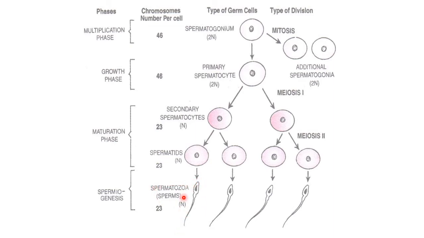This process is called spermiogenesis. After transformation, the sperms are released from the lumen of the seminiferous tubule. That process is called spermiation.